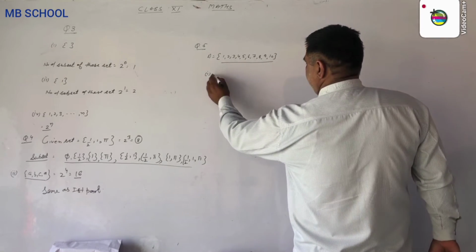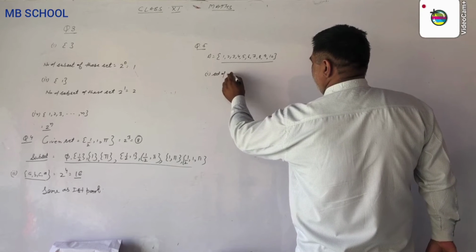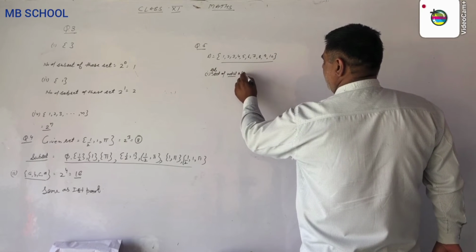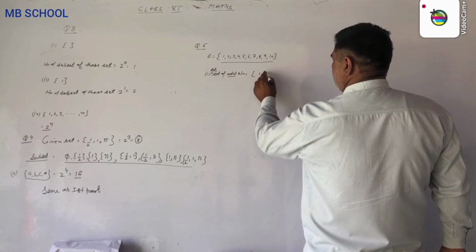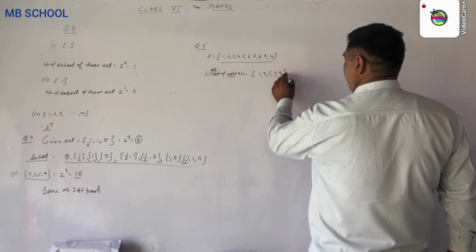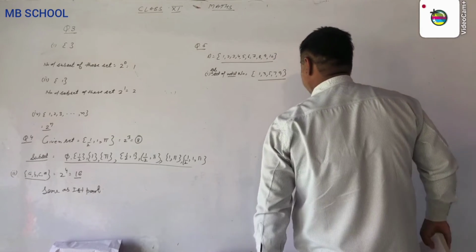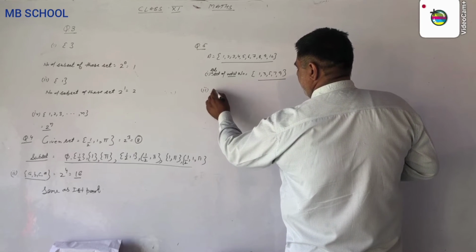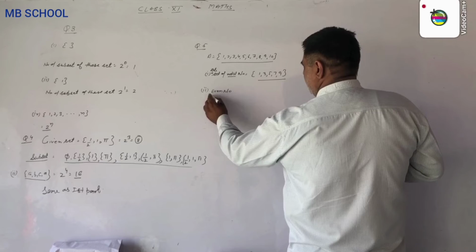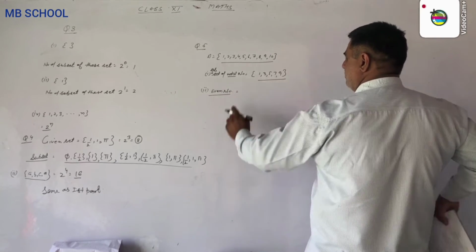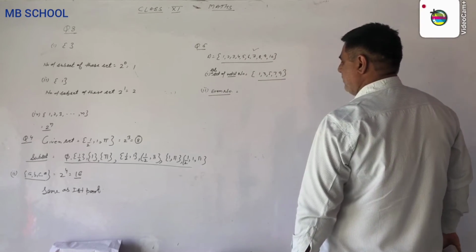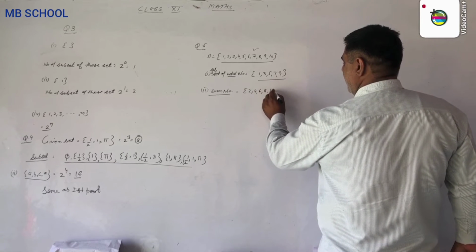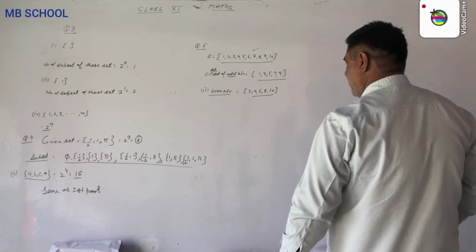So the subset of odd numbers in this set is 1, 3, 5, 7 and 9. Next is the set of even numbers. For the second option, we make the subset of even numbers from this set. Here we take only even numbers: 2, 4, 6, 8 and 10. This is the set of even numbers.